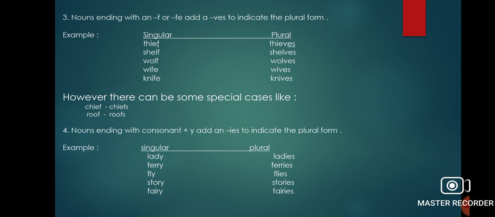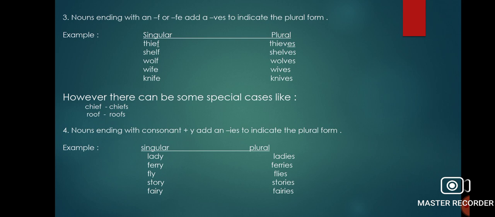Here we have to remove f and add ves, like thief. We remove f and add ves and it becomes thieves.